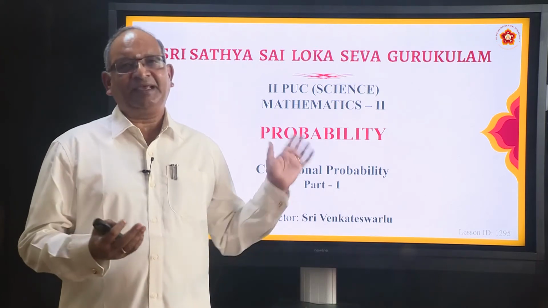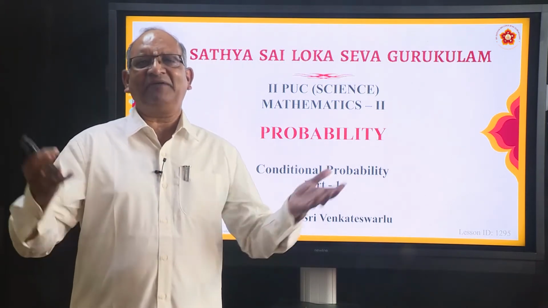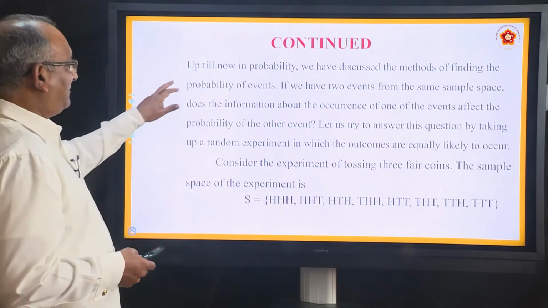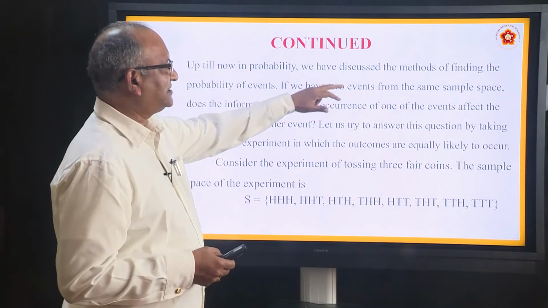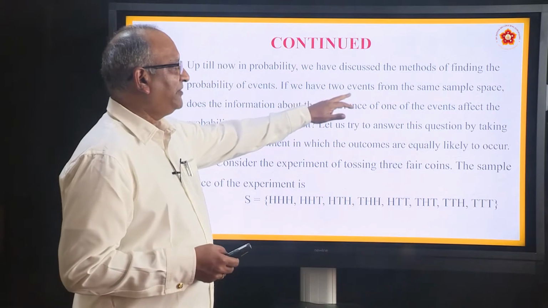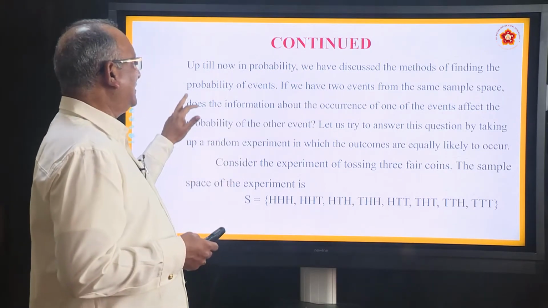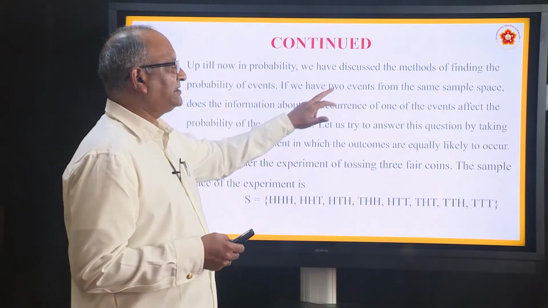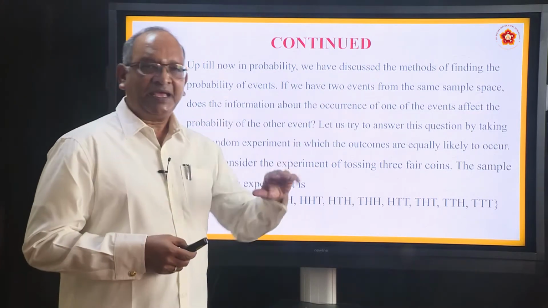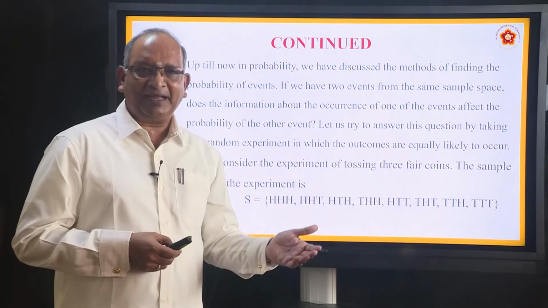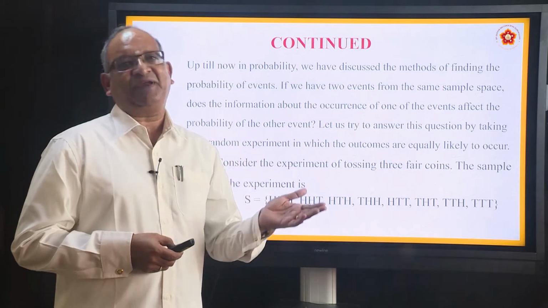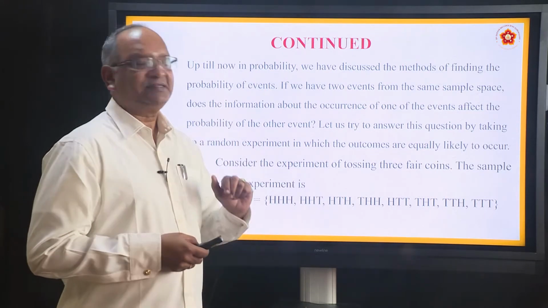So the same thing is explained in the textbook. We will quickly have a glance through that. Up till now in probability we have discussed the methods of finding the probability of events. If you have 2 events from the same sample space, does the information about the occurrence of one event affect the probability of the other? If you are given that this has already occurred, find the probability of the other, he is asking whether that affects the happening of the second.